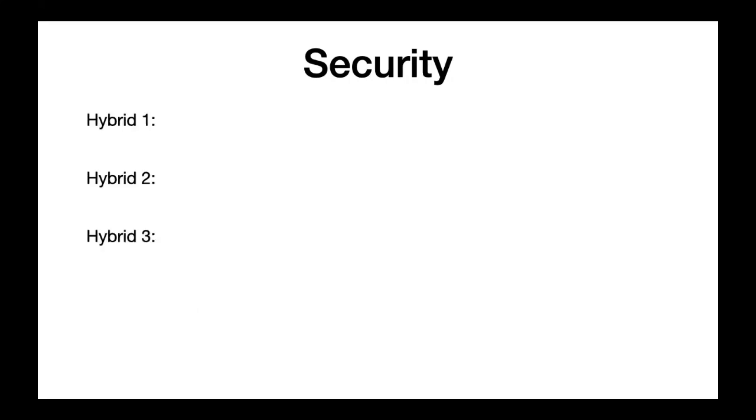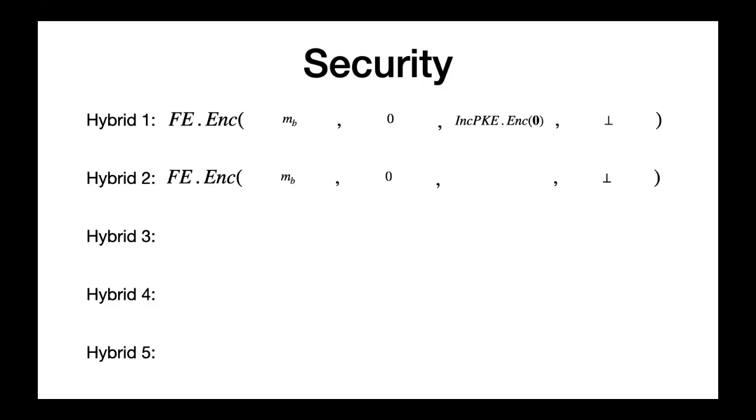Now let's discuss the security of our scheme. We will prove it using a sequence of hybrid arguments. To keep things simple, we will focus on regular incompressible FE security, where the first adversary does not request any secret keys. The second adversary makes a single distinguishing key query. In hybrid 1, the game runs as per the original security definition. In hybrid 2, we modify the incompressible ciphertext within the challenge ciphertext to encrypt the message MB. This modification is secure due to the standard PKE security property, as the PKE's secret key is not required anywhere in the game.